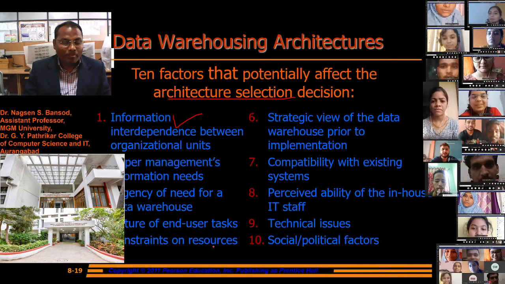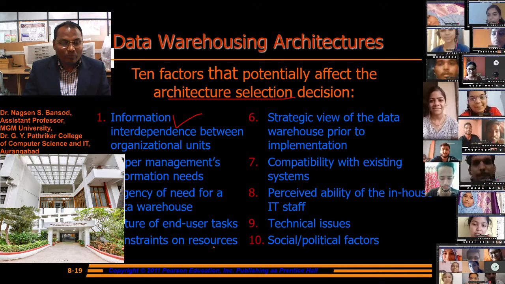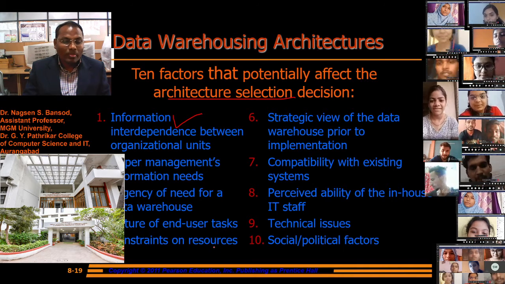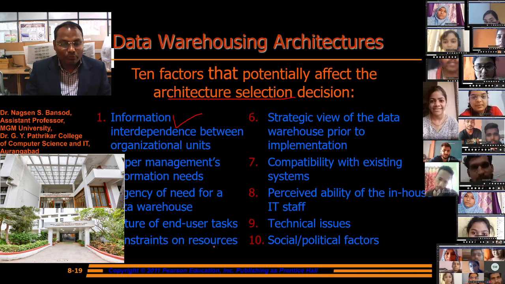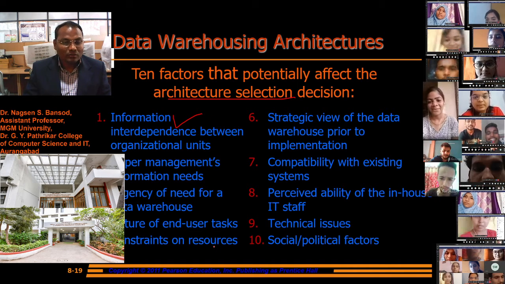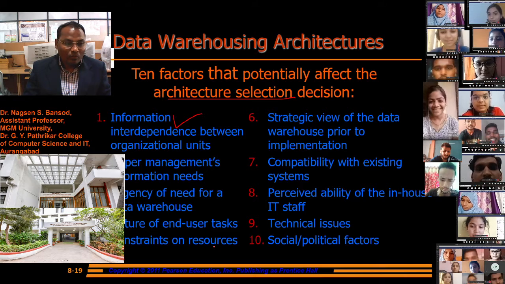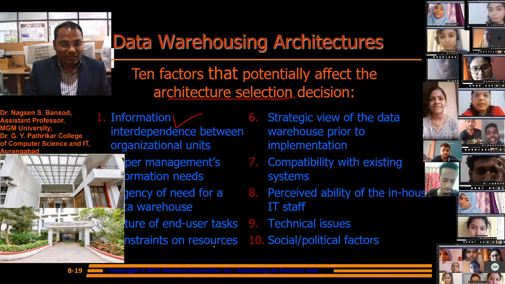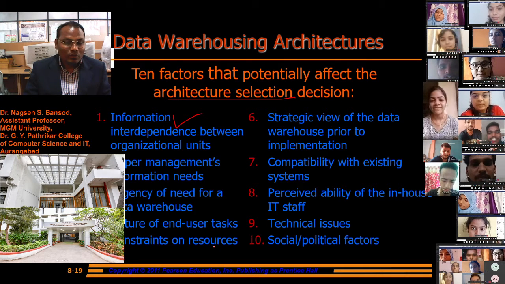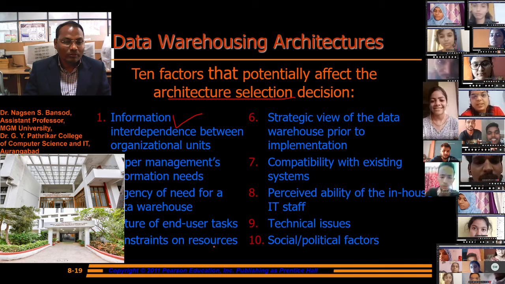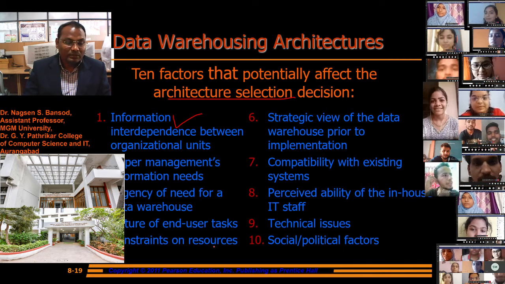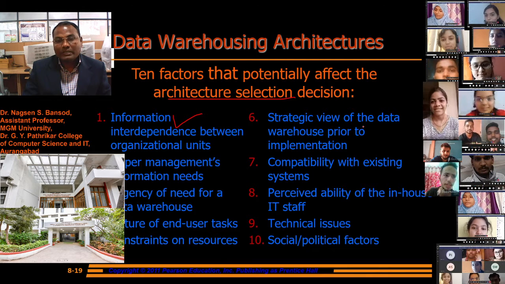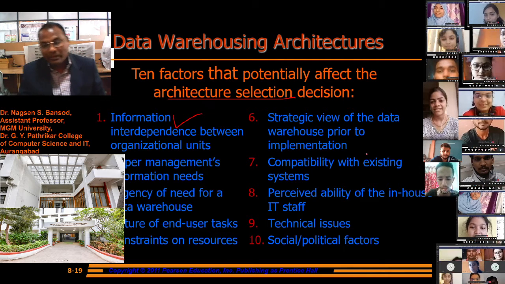Which type of barriers are there, which type of products are required to show, or is there a need to show the whole product to the client, or if just an overview of the product is shown, is that enough to get whole information about the product? These are the selection points. Constraints on the source, strategic view of the data warehouse prior to the implementation.